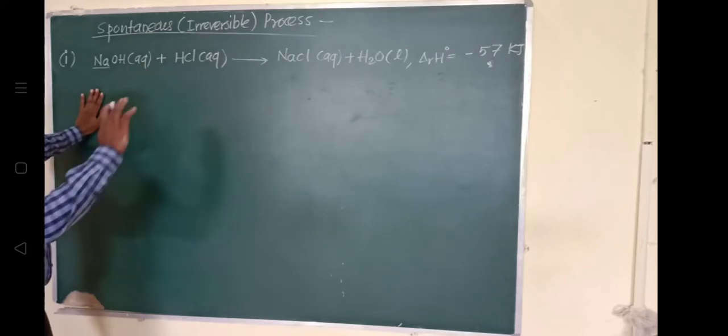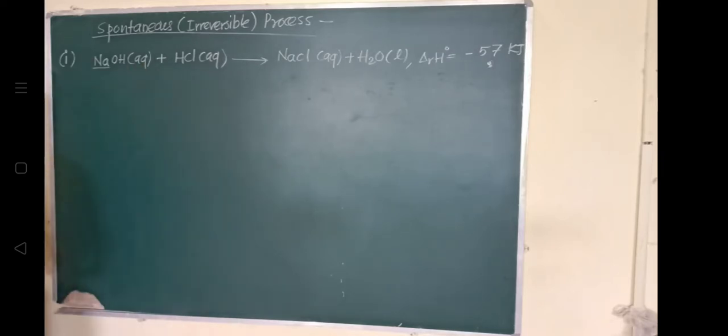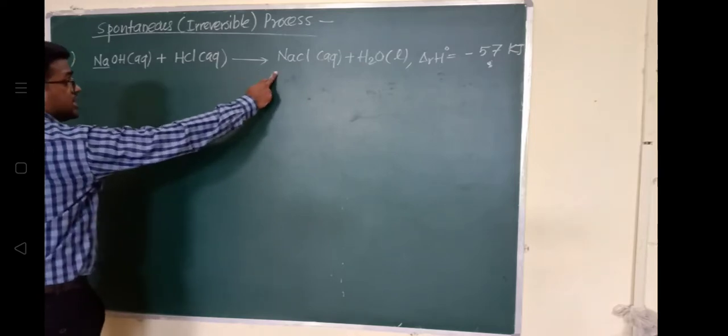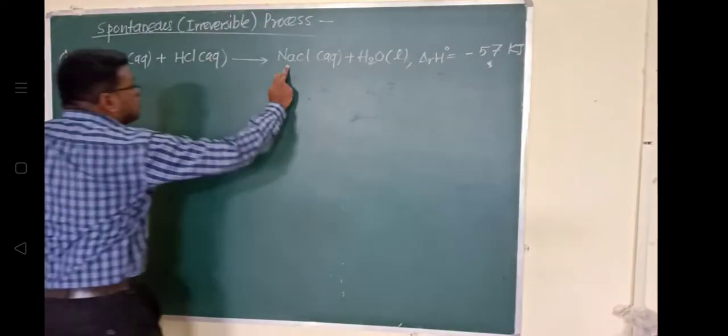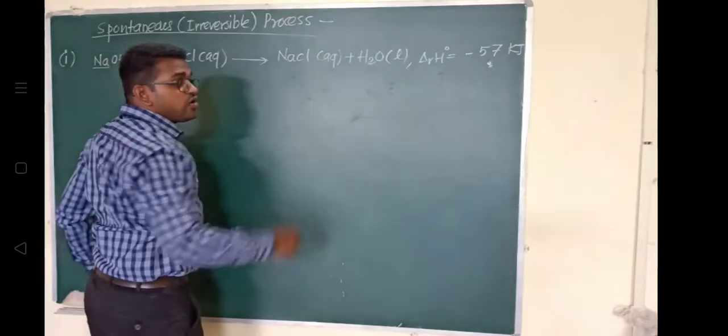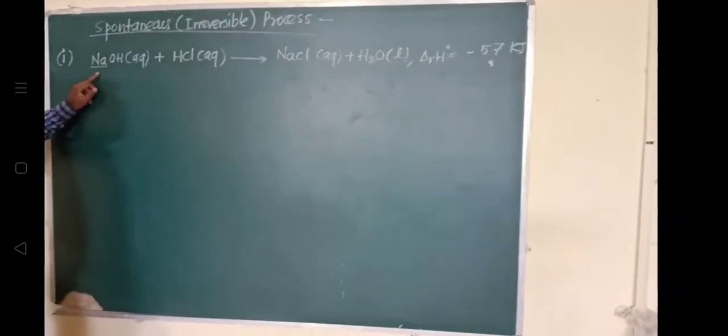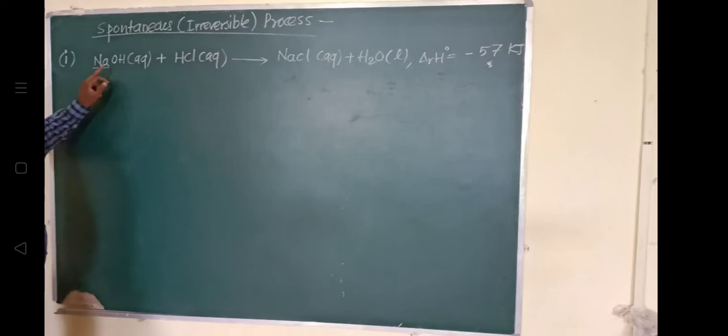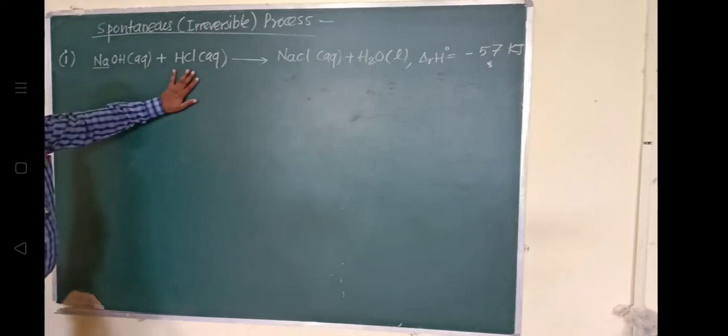Okay, so this is a spontaneous process, and NaCl is dissolved in water. If NaCl is dissolved in water, it does not react with water to produce NaOH. If we react sodium chloride with H2O, it does not form sodium hydroxide and hydrochloric acid, it does not form HCl.